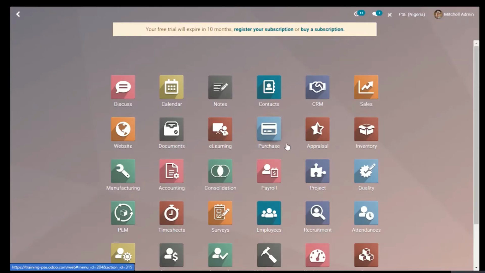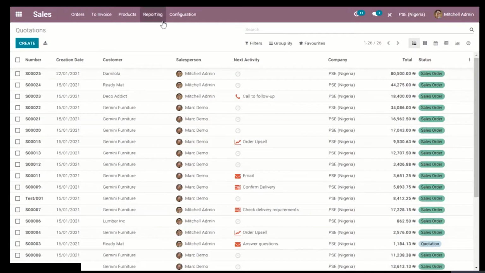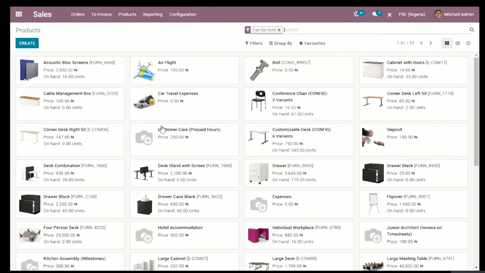Now, the procedure for creating a dropship transaction is that you must have created a product that is required to be sold or bought using drop shipping.